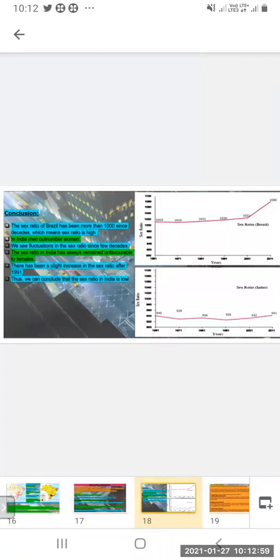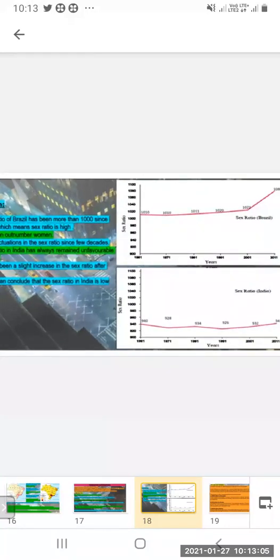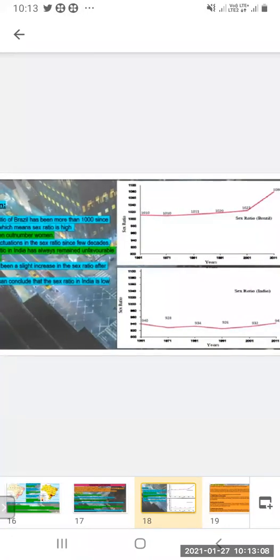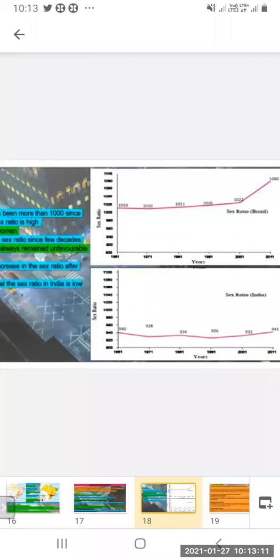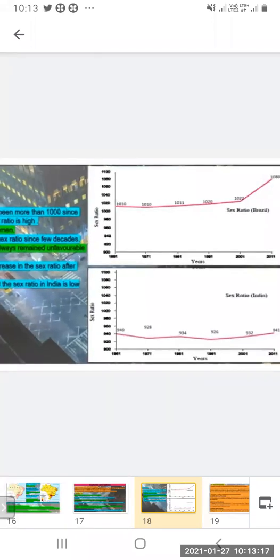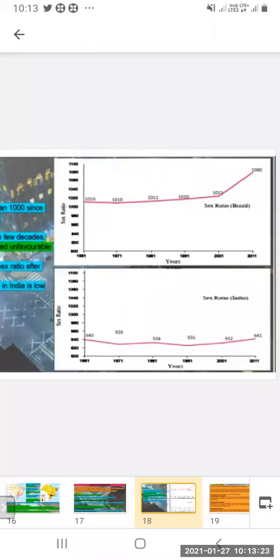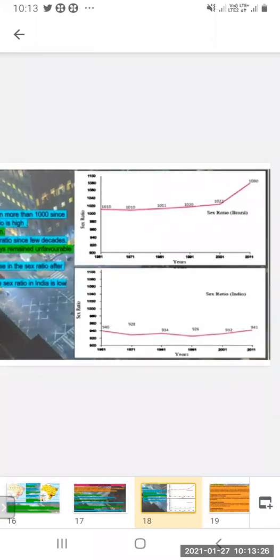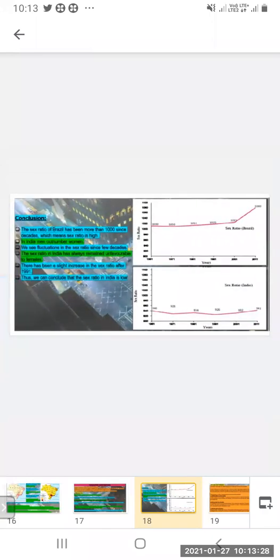So the sex ratio of Brazil, we will see now in the figure. You can see it is rising, and downside in India you can see how it is in 71, then in 81. It is not growing straight, it is up and down. So the sex ratio of Brazil has been more than 1,000 for decades, which means the sex ratio is high. So in Brazil, you can see that the sex ratio is high.